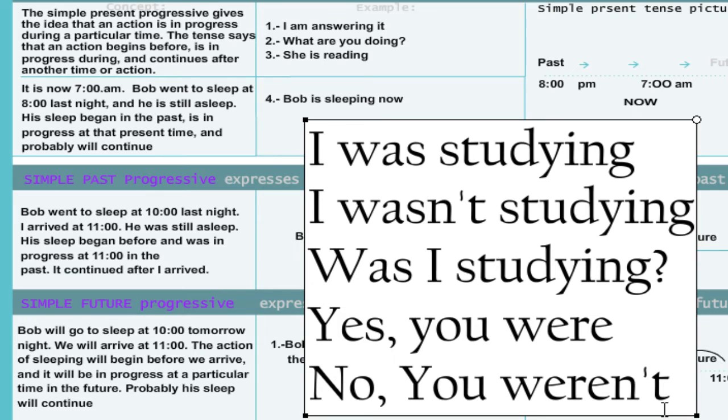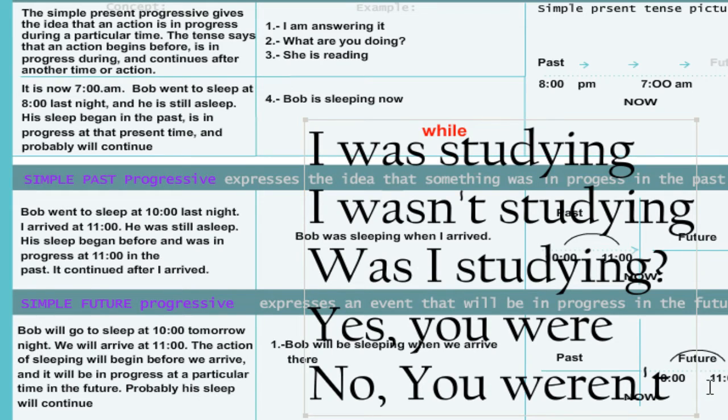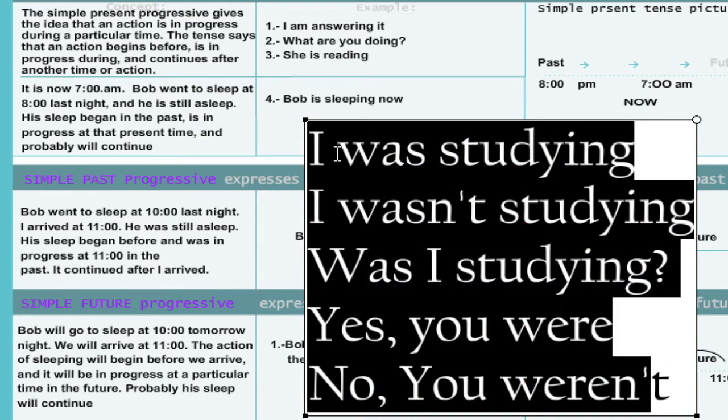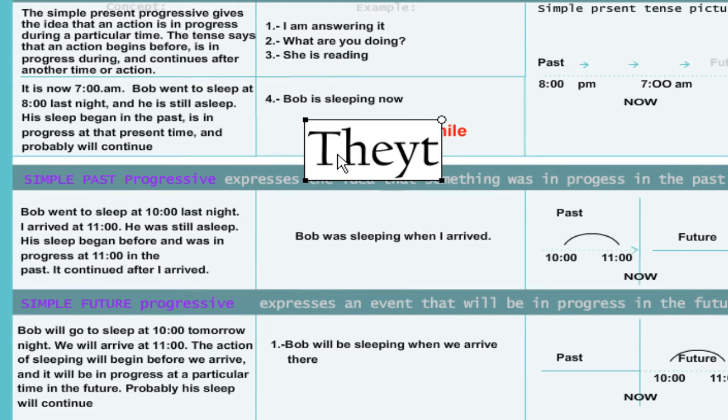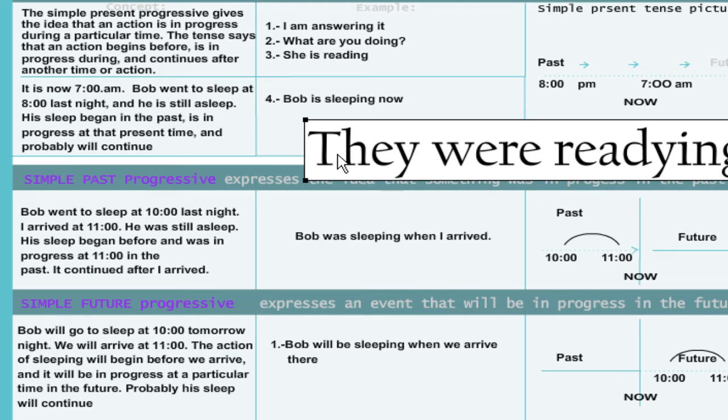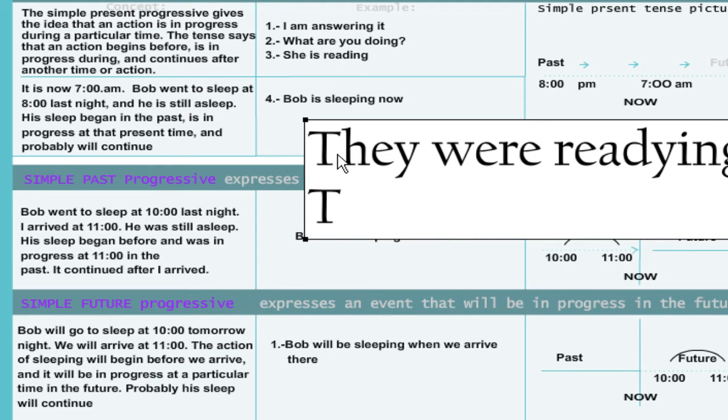Good. But we can construct another example with the plural. For example, you were, or they were. Let's write: They were reading. They were reading. Yeah. Negative. They weren't reading.